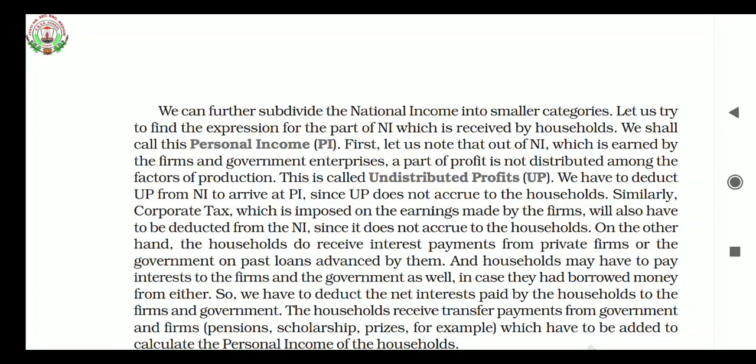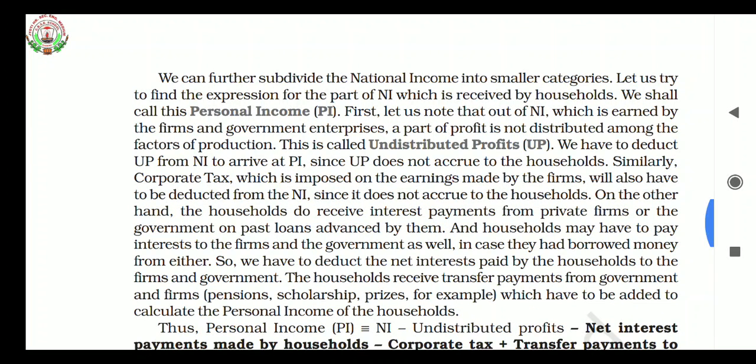Let us note that out of the national income which is earned by the firms and government enterprises, a part of profit is not distributed among the factors of production, and that part of profit which is not distributed is known as undistributed profit. What personal income is, I think it is clear to people.